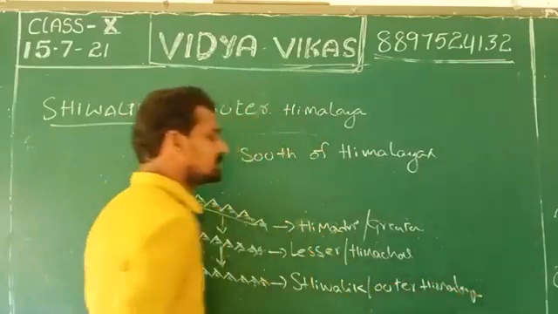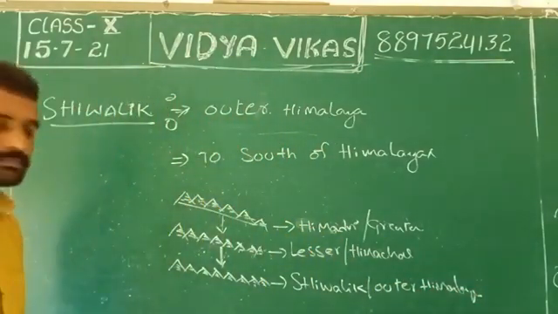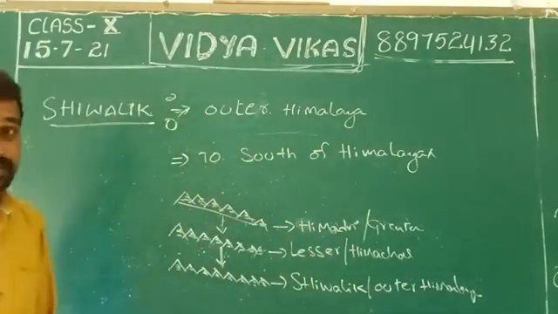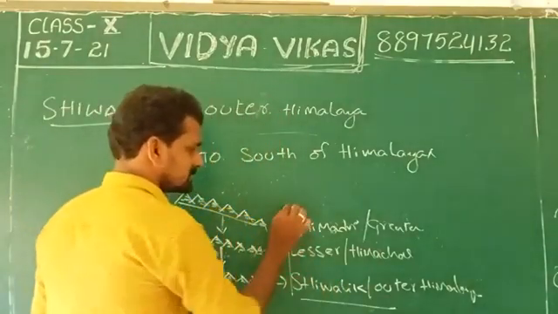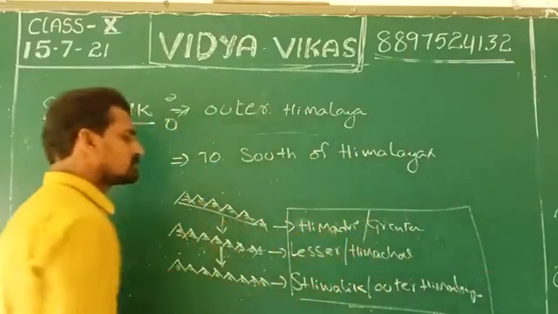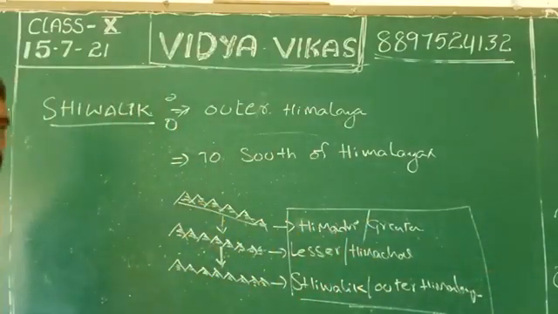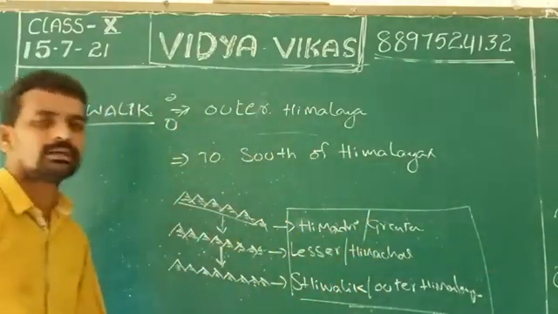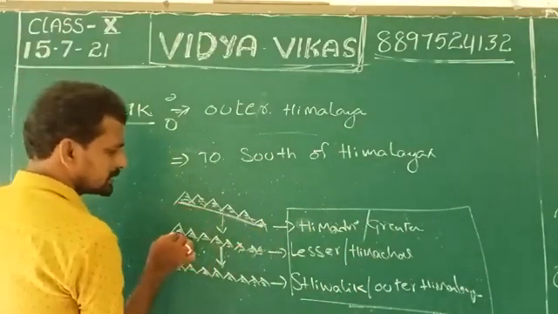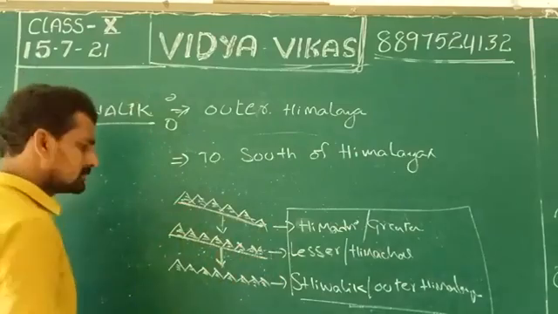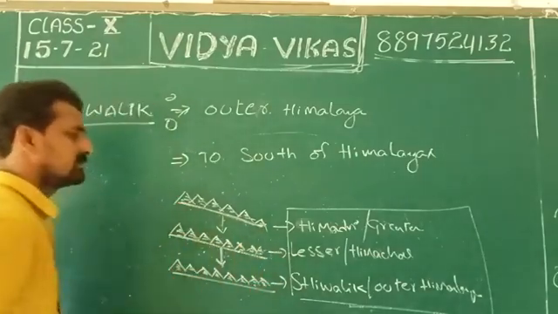There are no other Himalayas after the Shivalik. This is the last one, the very southern part of all Himalayas. Himadri, below it Lesser Himalaya, below it Shivalik.